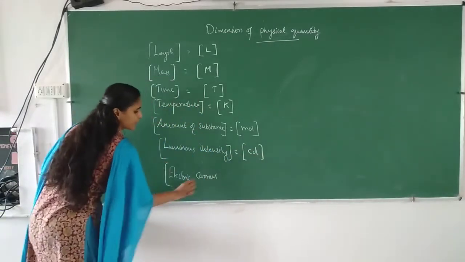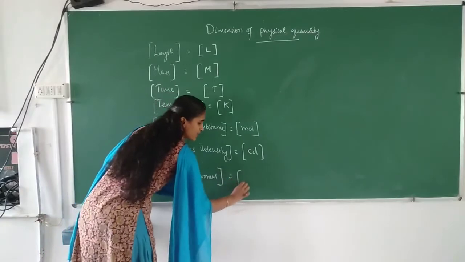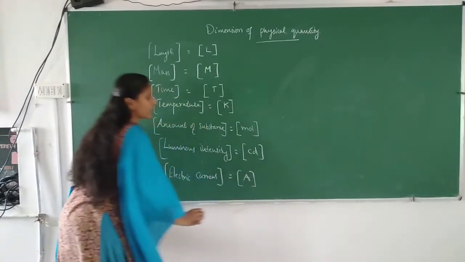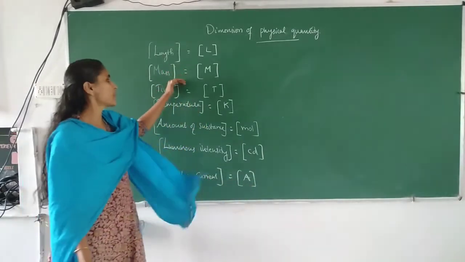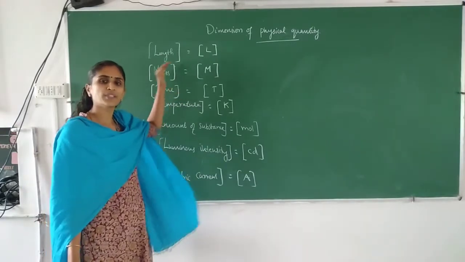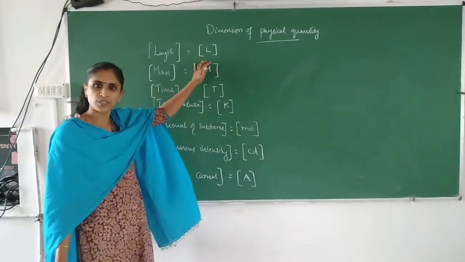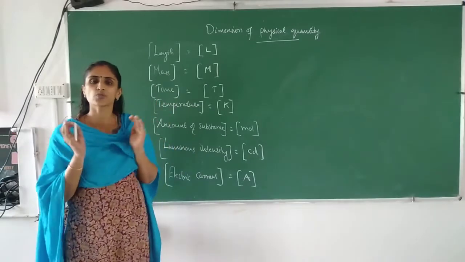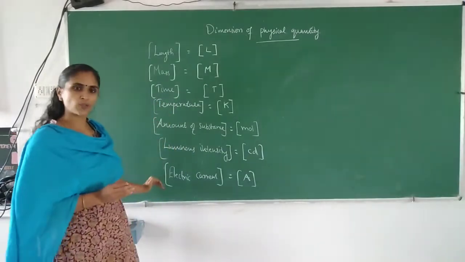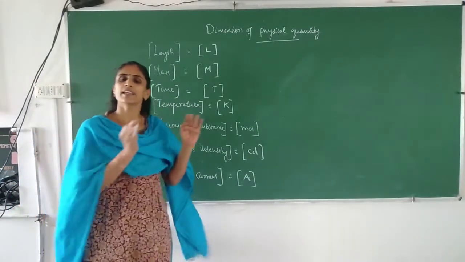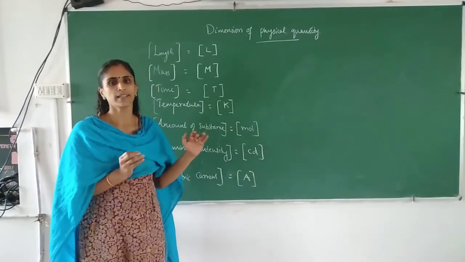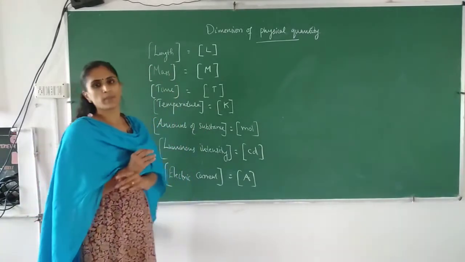And electric current, its dimension is A. So for length, mass, and time, the dimension is represented by its first capital letter in the square bracket, and for the remaining 4 quantities the dimension is the unit. Is it clear?